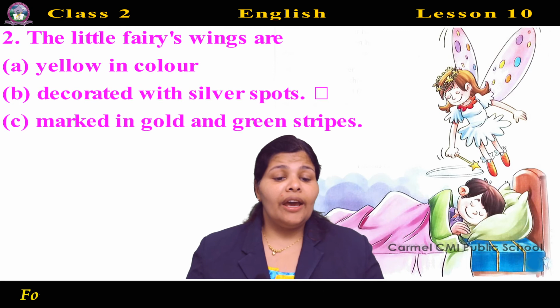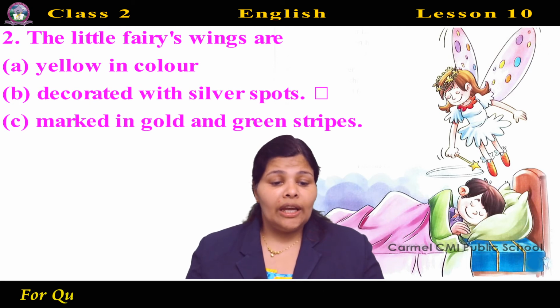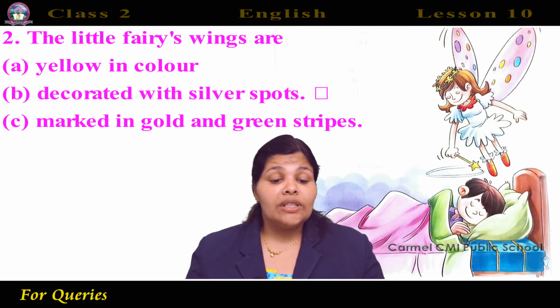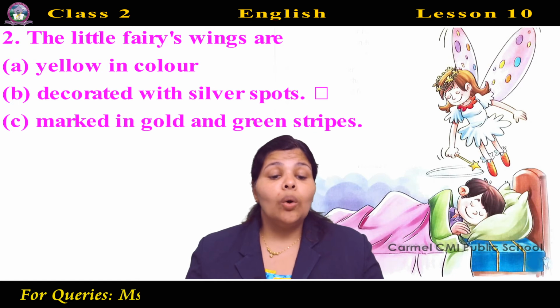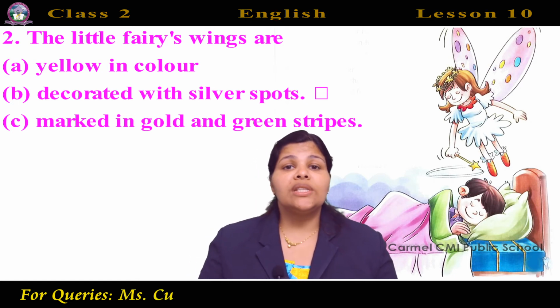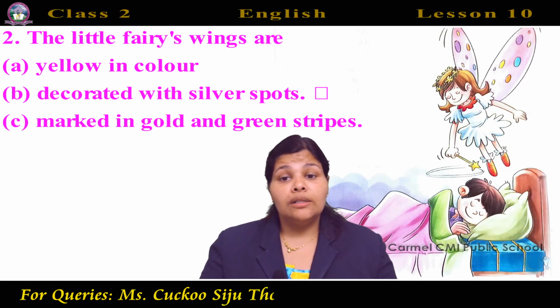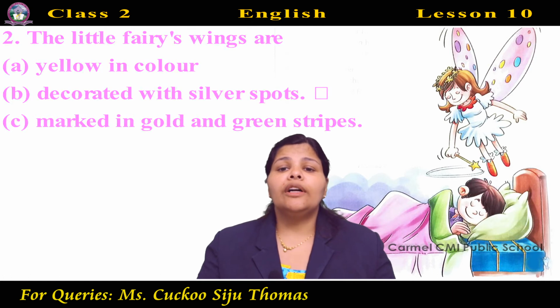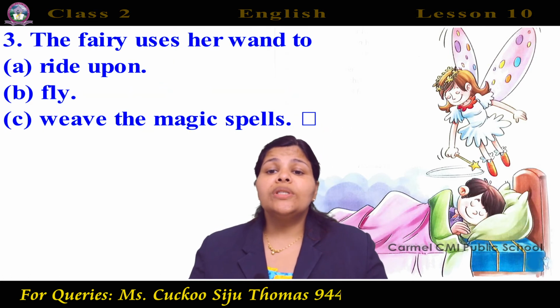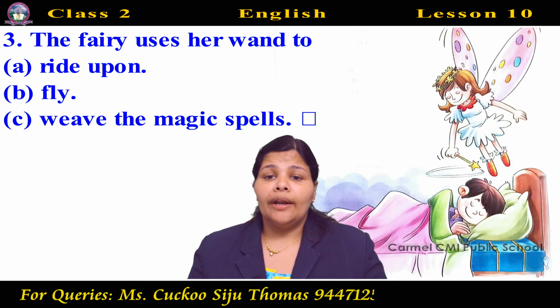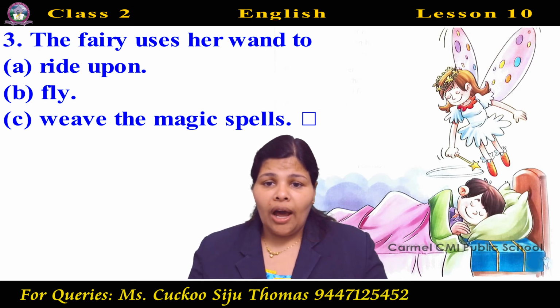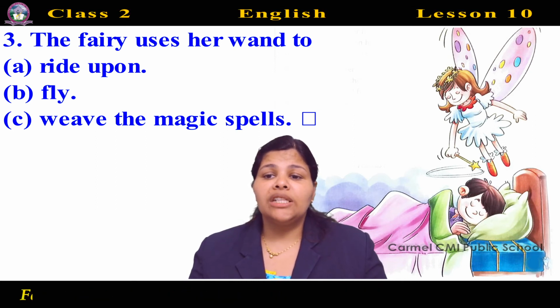The little fairy's wings are yellow in color, decorated with silver spots, marked in gold and green stripes. Which is the answer? The little fairy's wings are decorated with silver spots. Very good.